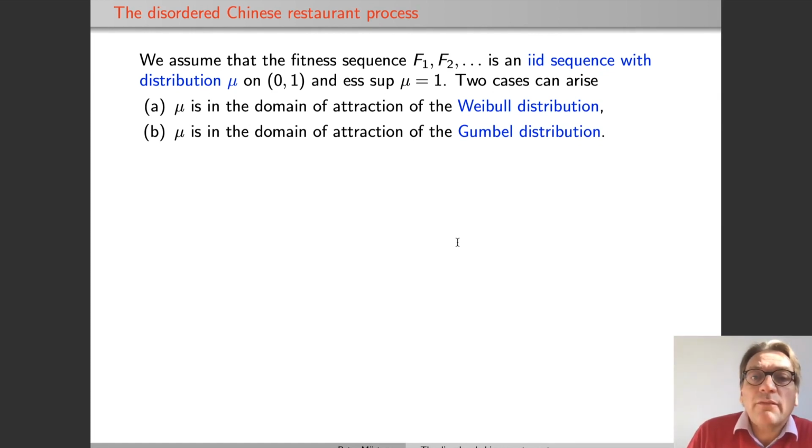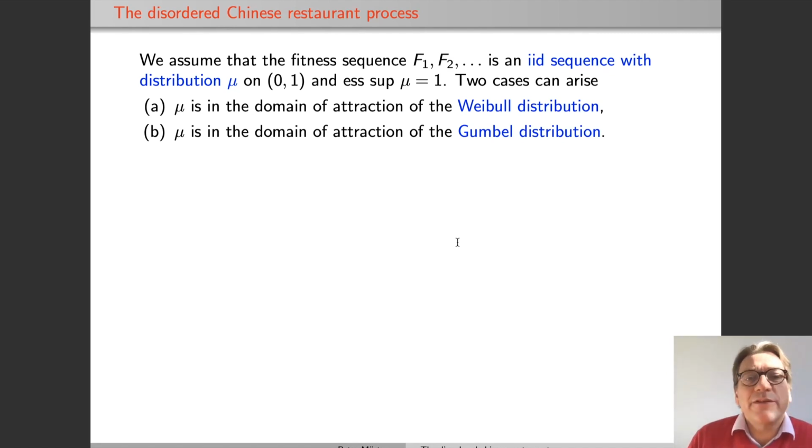And in this case, for the maximum of the fitness, by the famous Fisher-Tippett theorem, there are 3 possible limit distributions for the maximum of the fitnesses up to time n, properly standardized. And 1 is our case A.